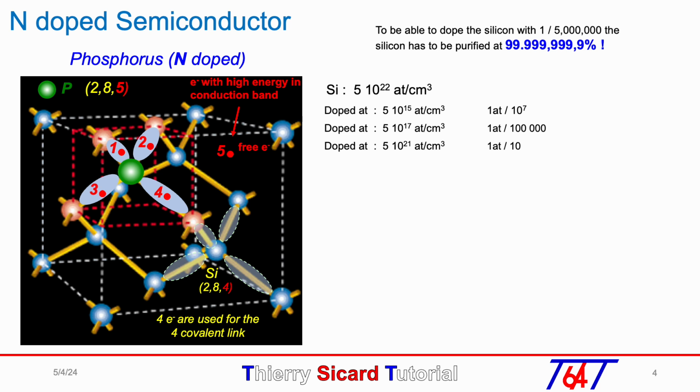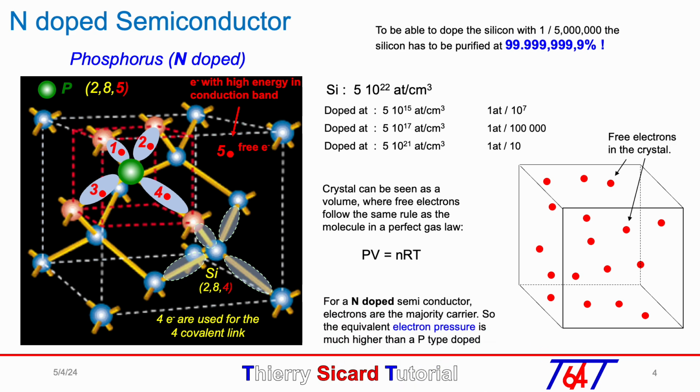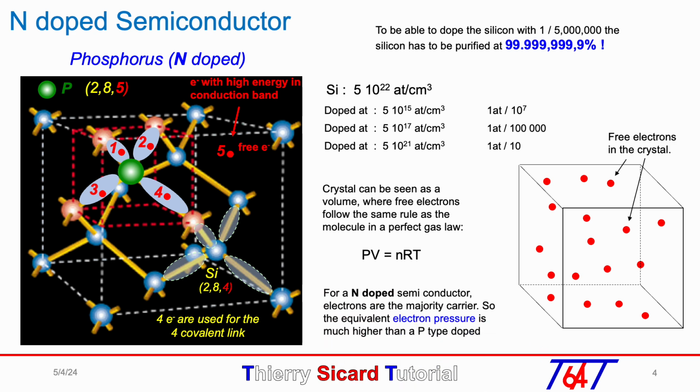All those free electrons in a crystal can be seen as gas molecules in a volume, following the same perfect gas law PV = nRT. For an N-doped semiconductor, electrons are the majority carrier, so the equivalent electron pressure, in comparison with a gas, is much higher than in the P-type doped.